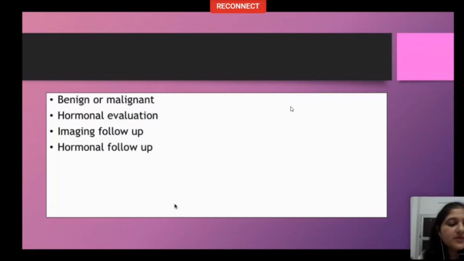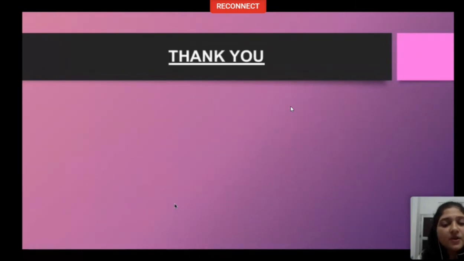With this, you will be fully equipped to deal with any kind of adrenal incidentaloma that crops up on your routine imaging.